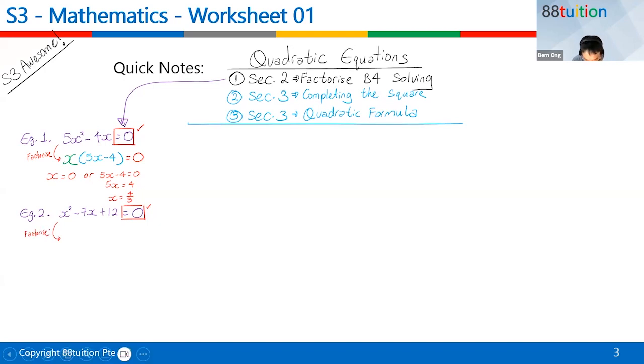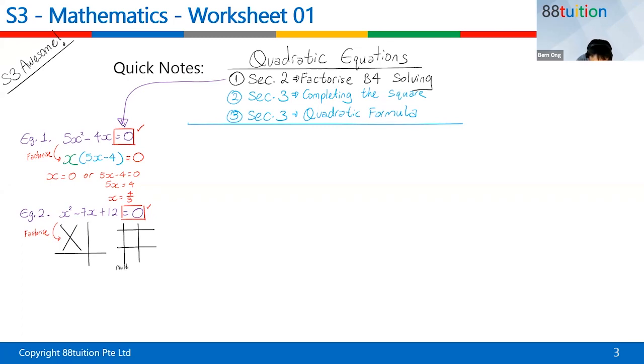All right, how do you factorize? Oh, this one, I know. All right, I can use the cross factorization method, which is taught to you from your Sec 2. Or teacher taught me another method. Teacher teach me the multiplication frame method. Which one? This method. Can you see? All right, so there are these 2 methods that your teacher might have taught you. One is called the cross factorization, one is called the multiplication frame.